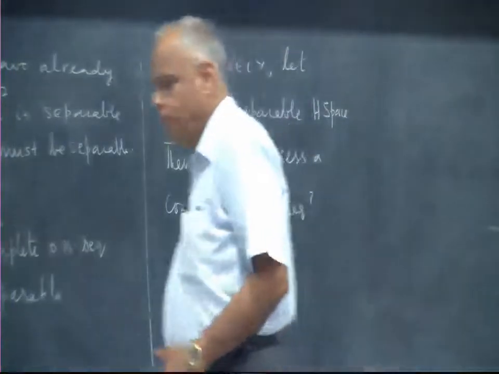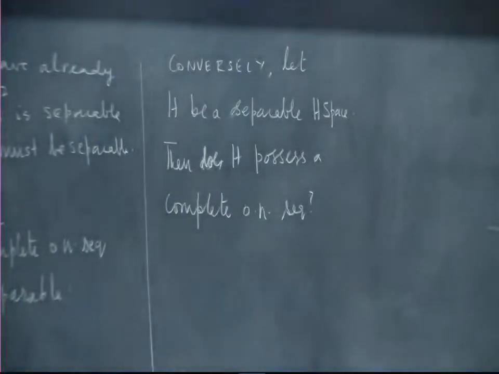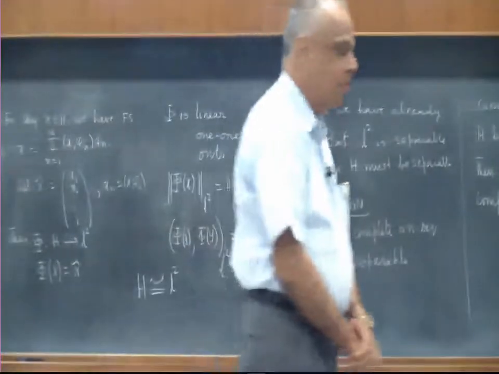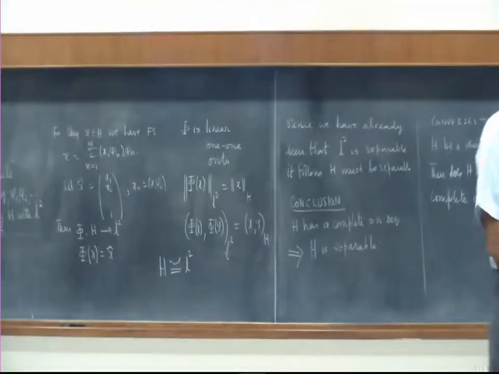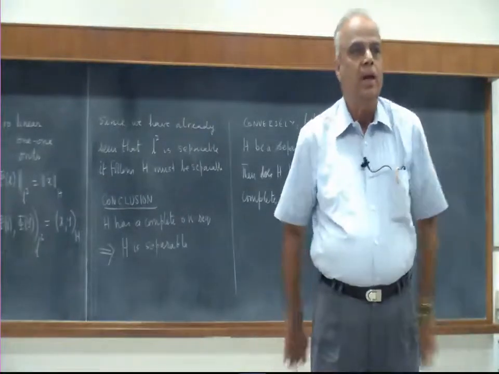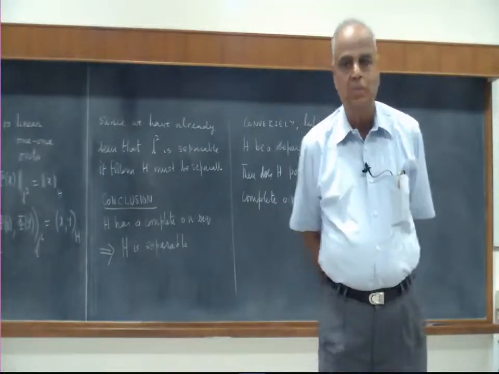Now, we know that every Hilbert space has a complete orthonormal set, and any two complete orthonormal sets will be of the same size, cardinality. So all we have to show is, take any orthonormal set which is complete and show that it cannot be uncountable, that it has to be countable.